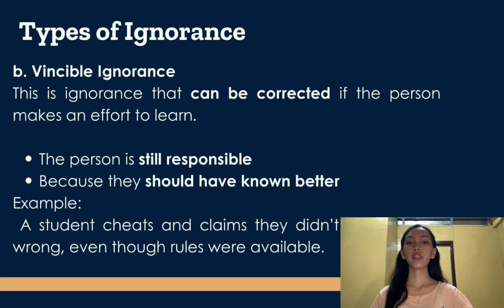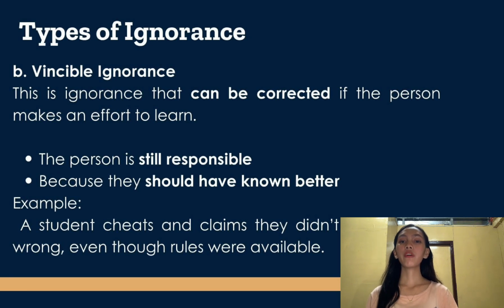The next type of ignorance is vincible ignorance. This type of ignorance can be corrected, meaning the person could learn but did not try. That's why the person is still responsible and should have known better. Example, a student cheats and claims they didn't know it was wrong, even though rules were available. Even if the teacher doesn't say it aloud, every teacher doesn't want to tolerate cheating, because at the very beginning, we already know that cheating is wrong.